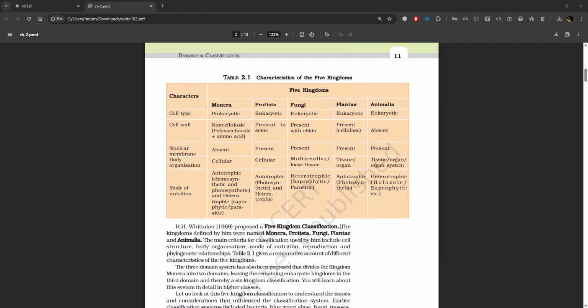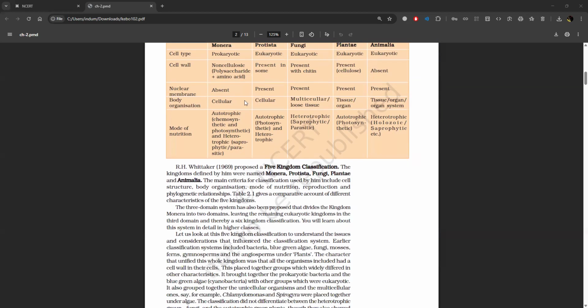Cell wall: non-cellulosic, polysaccharide plus amino acid; present in some, present with chitin, present and is of cellulose, absent. Nuclear membrane: absent, present, present, present, present. Body organization: cellular, cellular, multicellular or loose tissue, tissue or organ, tissue, organ, organ system.